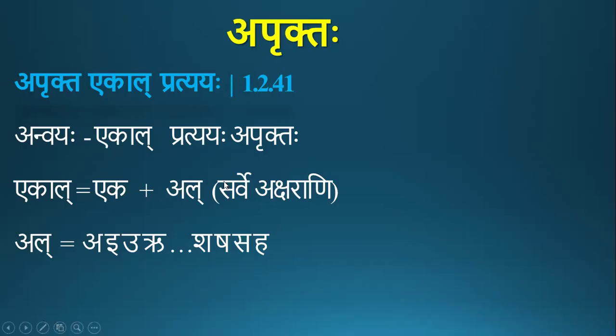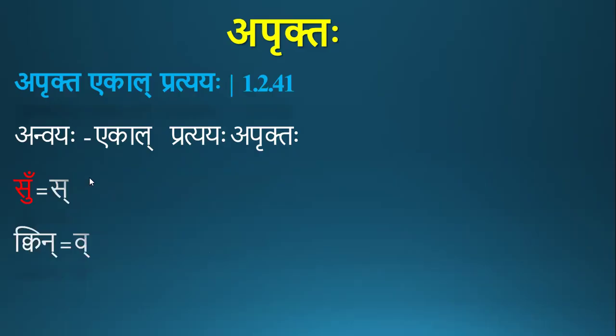So ekal means eka, one, a single, and al means a letter. So ekal pratyaya means if a pratyaya has only one letter, then it is called aprukta. Apruktah means a pratyaya which has only one letter. For example, in su, that ukara is anunasika and it is an it, so it gets deleted and we are left with only sakara, which is a single letter. So this pratyaya is called aprukta since it has only one letter.